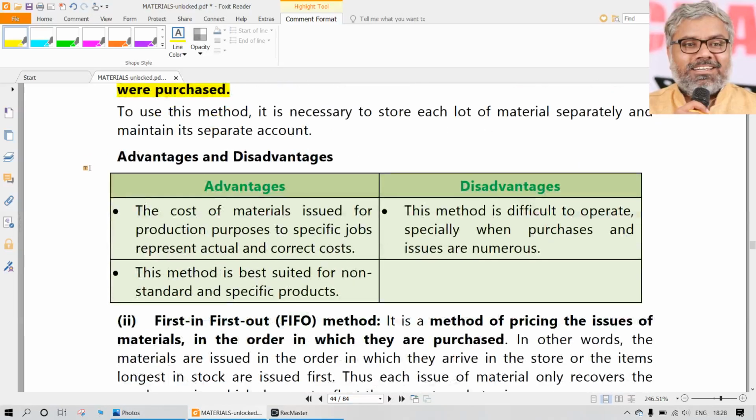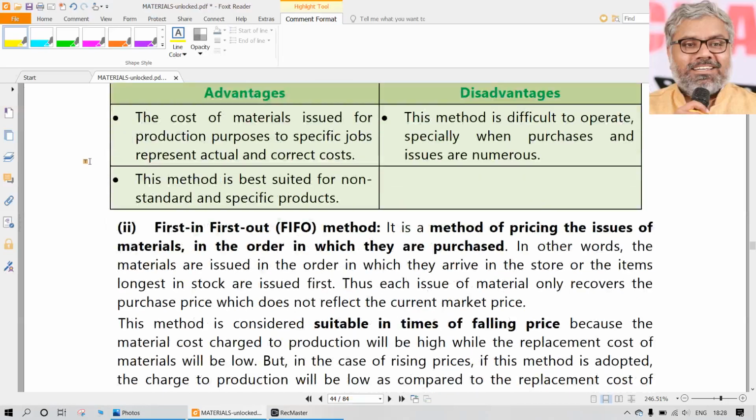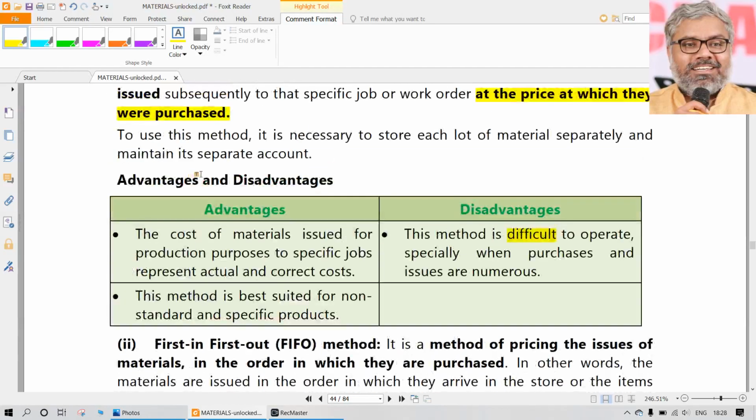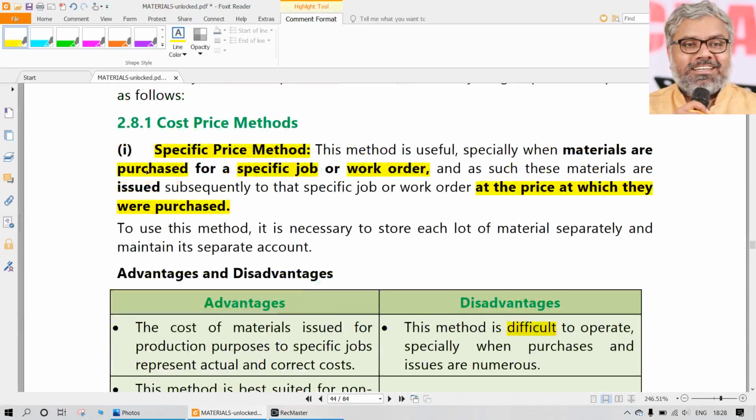That is why it is practically a little difficult to operate, because tracking is not so easy. Physically tracking each material, whether it is coming for this job only, going to this job only, requires a lot of special attention. So that is why it is not that easy to have a specific price method.